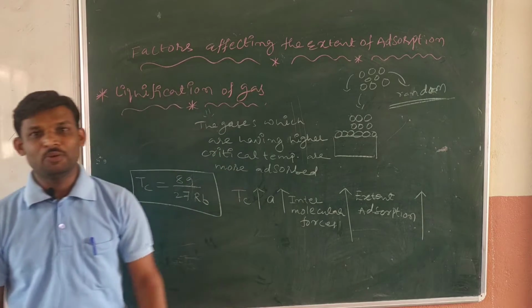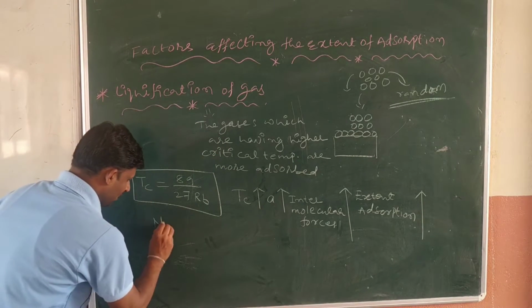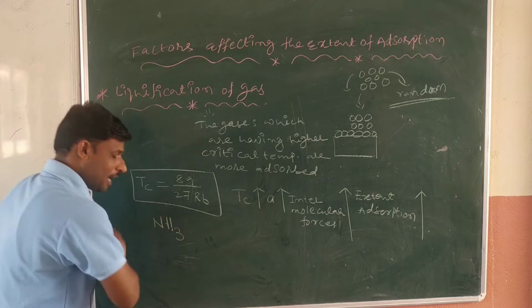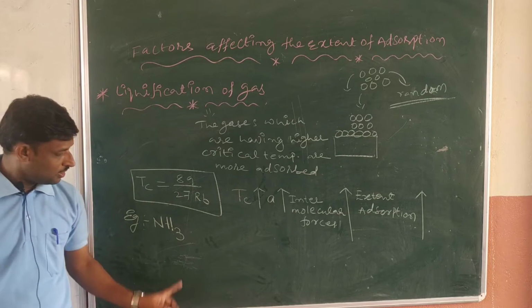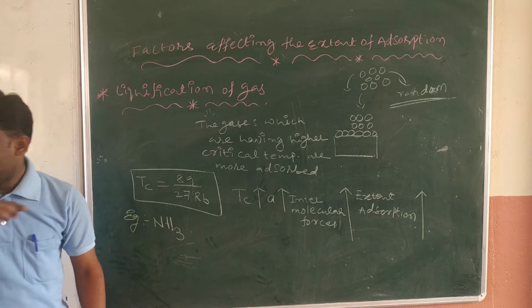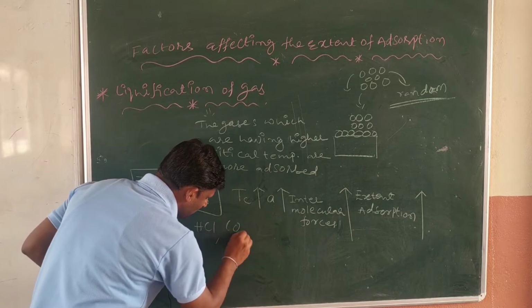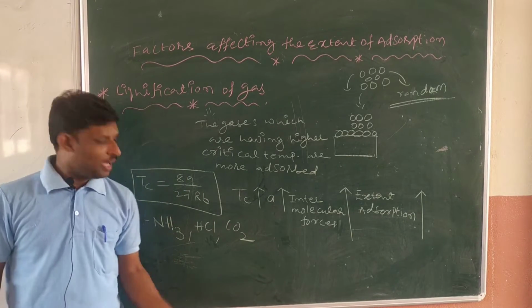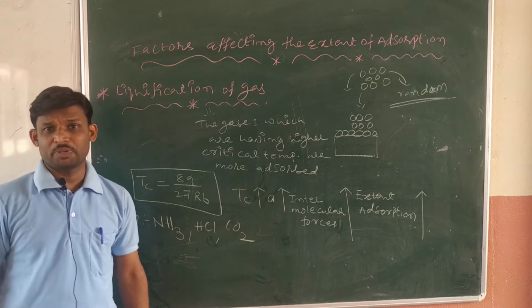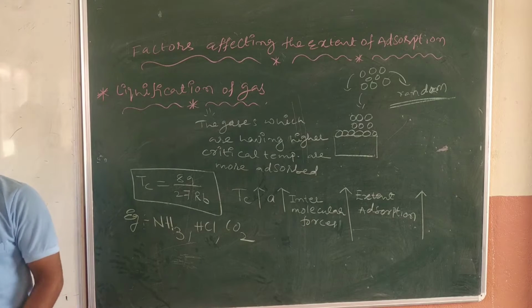For example, ammonia gas, NH3, and HCl, CO2 gas also has a higher critical temperature, so it easily liquefies.